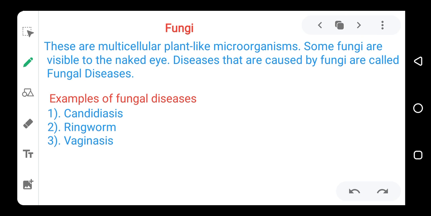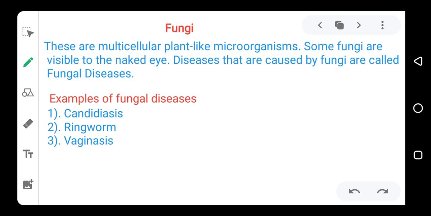Fungi is another pathogen, and this one is a multicellular plant-like microorganism. Fungi looks like plants, but they are not plants because they cannot carry out photosynthesis.